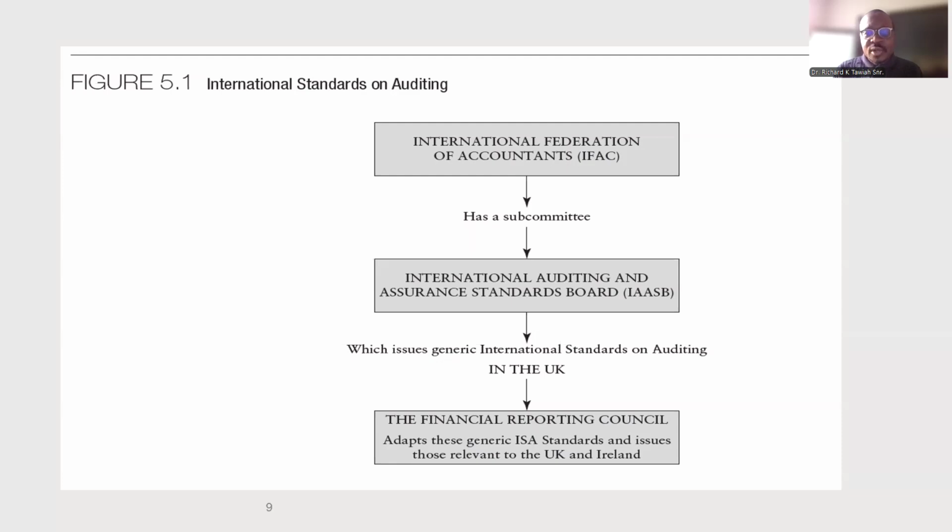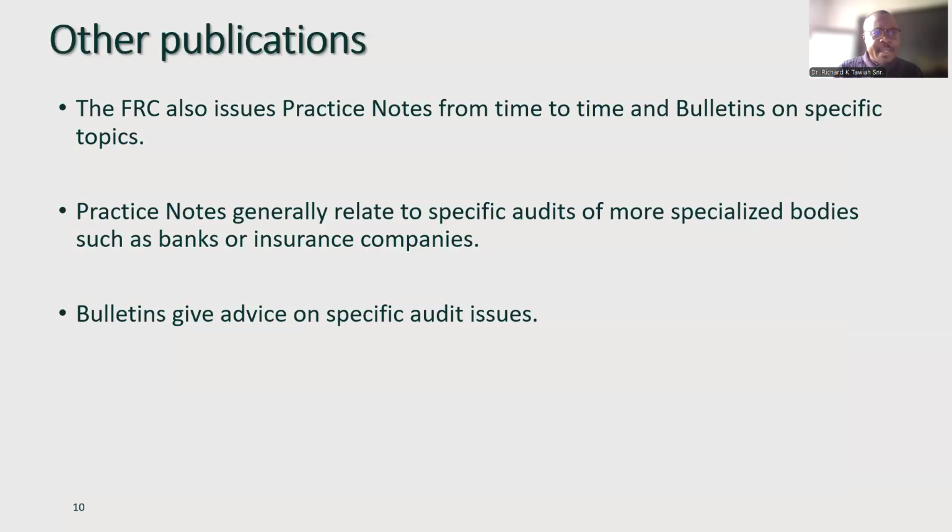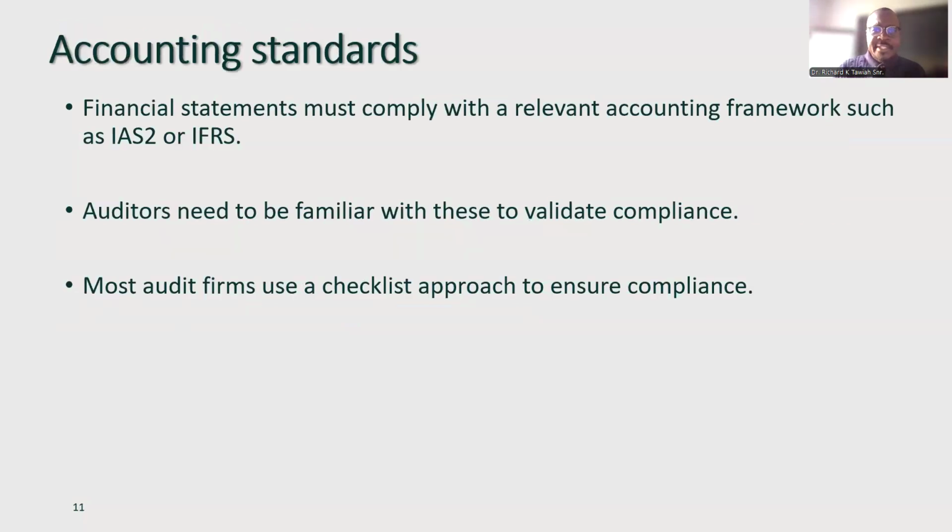So I think we end here, and this is the structure you would see. IFAC is at the top. It has a subcommittee, which is the IAASB. And then the IAASB has a counterpart in the UK, which is the FRC. So we work together. Other publications, like I said, are practice notes by the FRC and bulletins on key topics. They issue those things. These practice notes generally relate to specific audits of specialized bodies such as banks and insurance, but they also provide specific advice on audit issues. Okay, the bulletins actually.